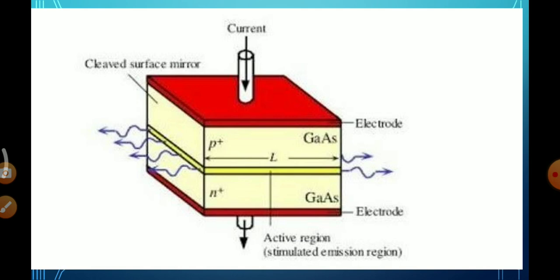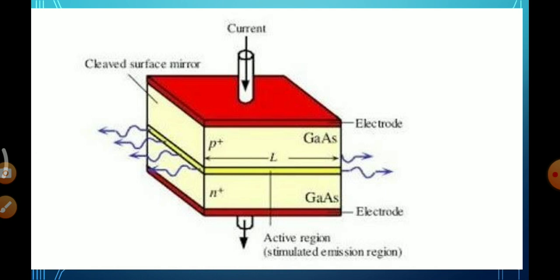Let us discuss the semiconductor diode laser. Only by understanding the principle, construction and working of the semiconductor diode laser can we understand the principle, construction and working of a quantum dot laser. The principle is the diode under forward biasing. Forward biasing is when the P region of the diode is connected to the positive terminal and the N region is connected to the negative terminal.